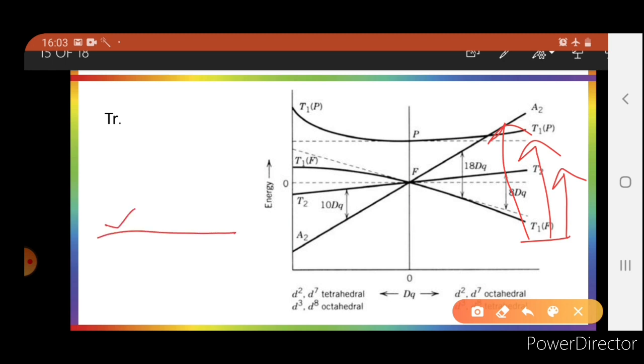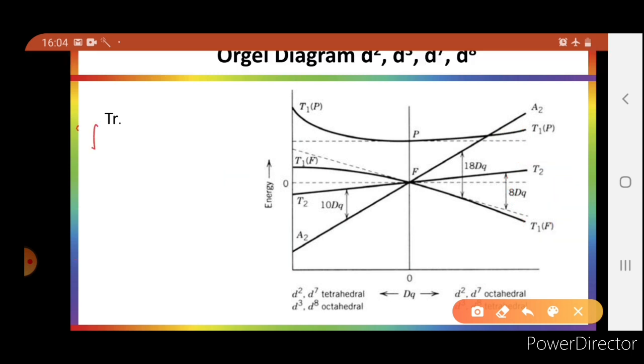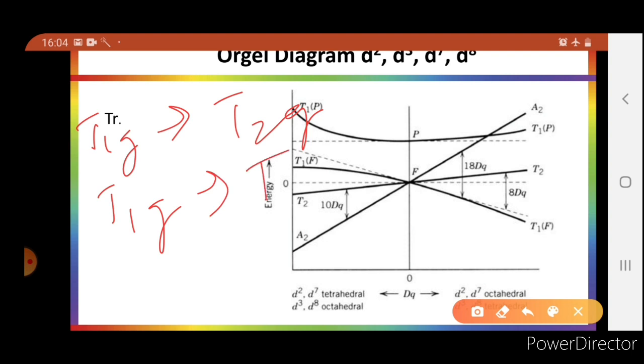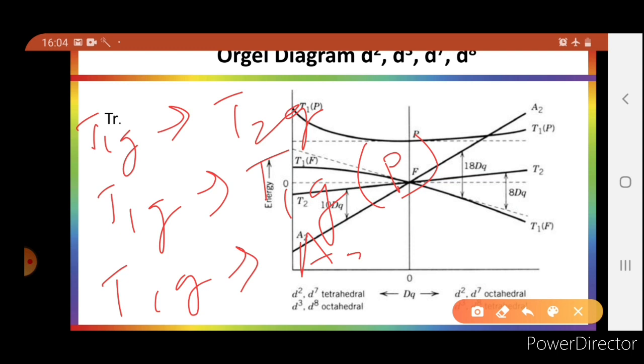So a spectrum of d2 will have three absorption bands, but the actual spectrum observes only two bands in visible region and the third one appears in UV region, so it is not useful. And these three transitions are T1g to T2g, T1g to T1g(P), and T1g to A2g.